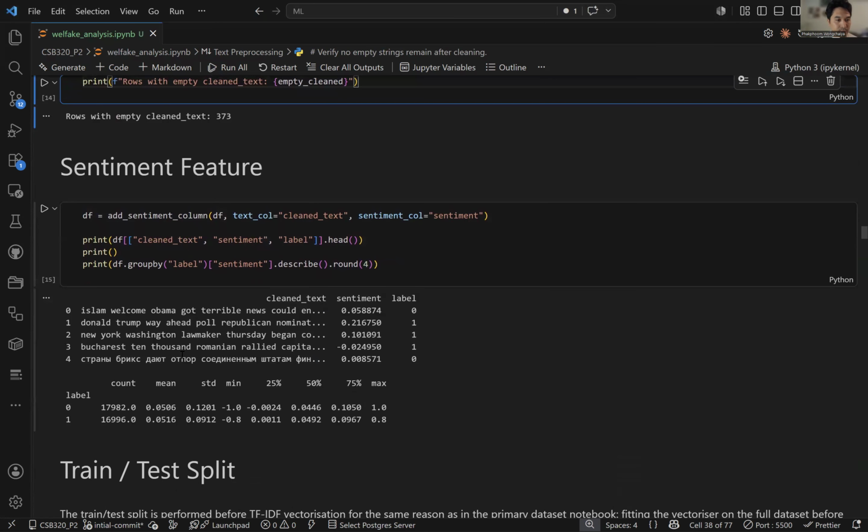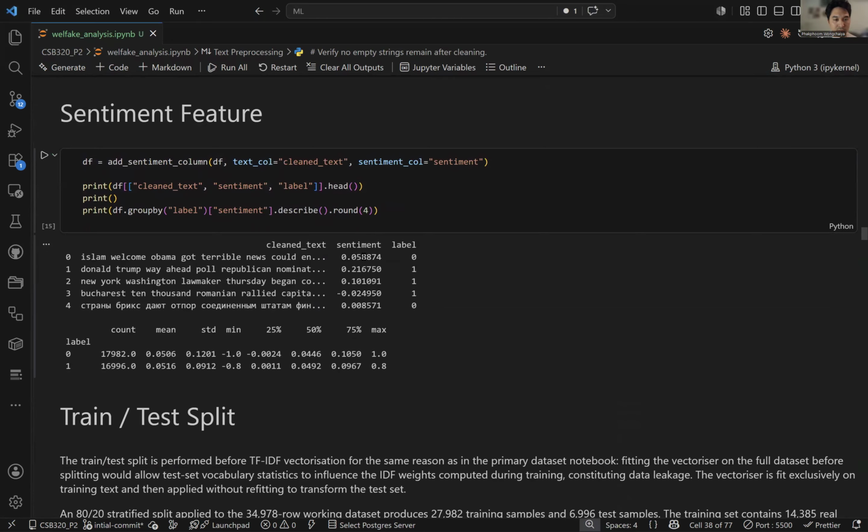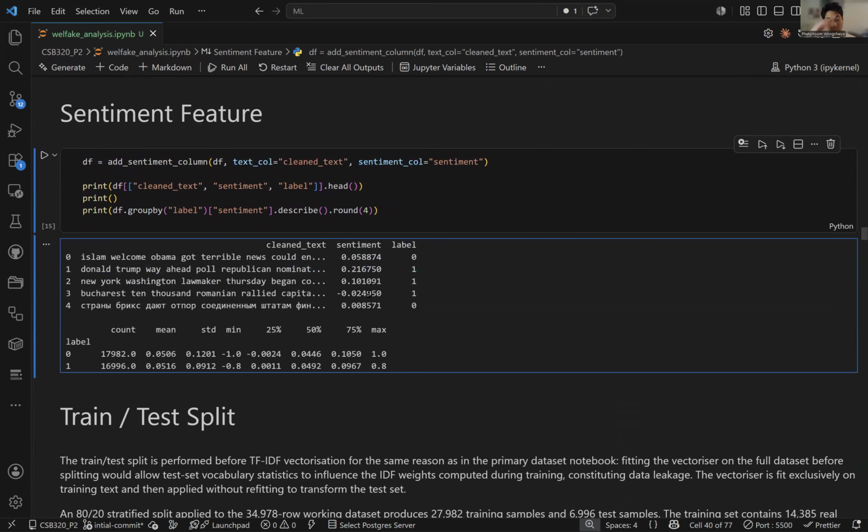So here, just looking at everything again, here's the sentiment score that was added. Again, just to note, since there's such a heavy overlap between the two classes, these sentiment scores are pretty much just going to cancel each other out.